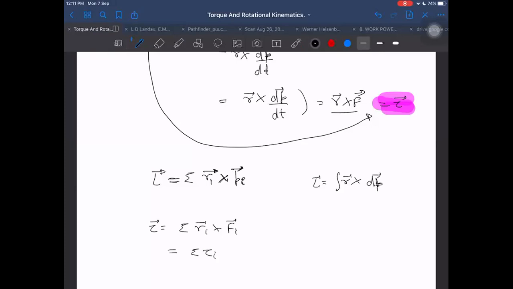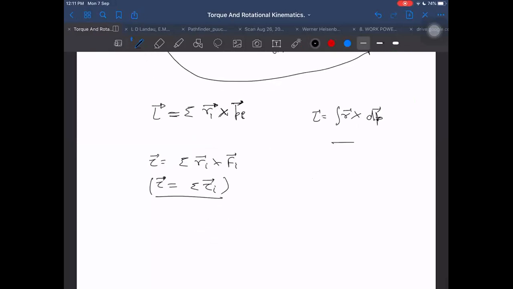That will be equal to sigma tau i. Net torque is equal to the sum of individual torques acting on individual particles, right? That will be the net torque acting on the whole system. So this is a whole system which has several particles going in different directions. We don't need to worry, but we are observing this system and noticing what the total torque is